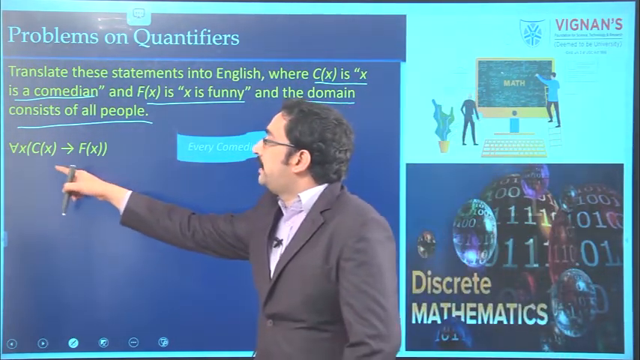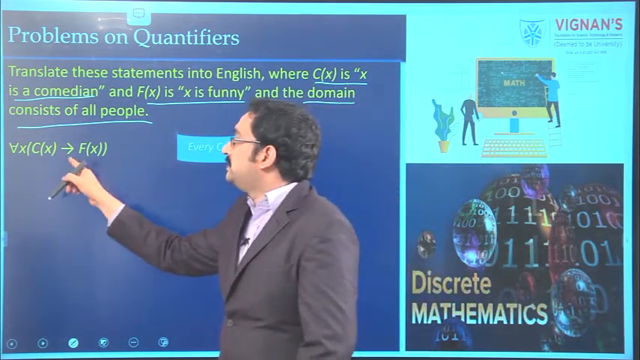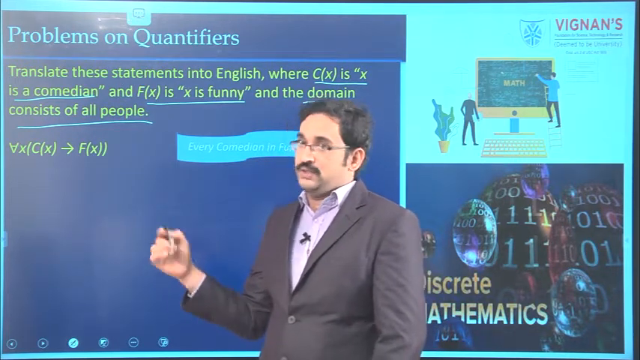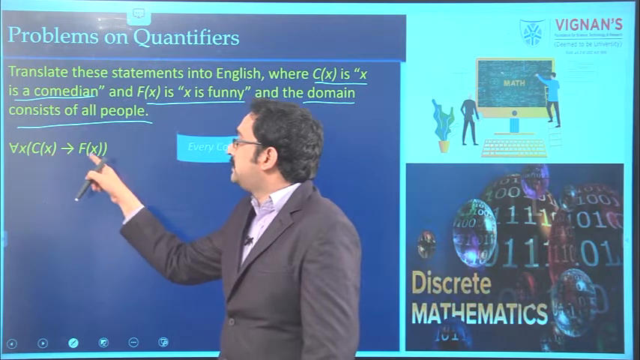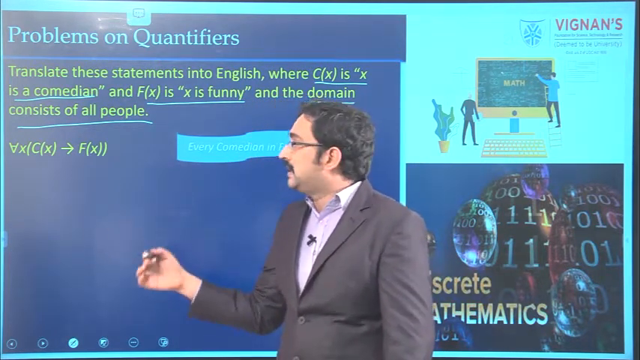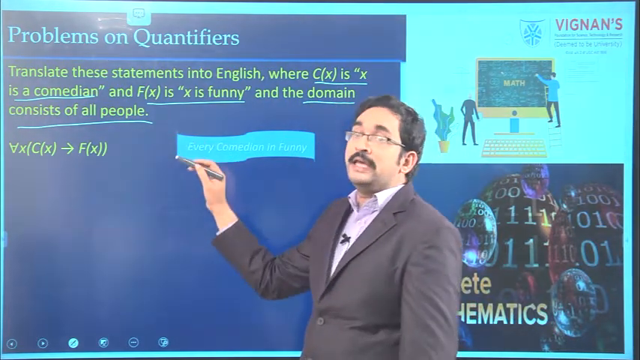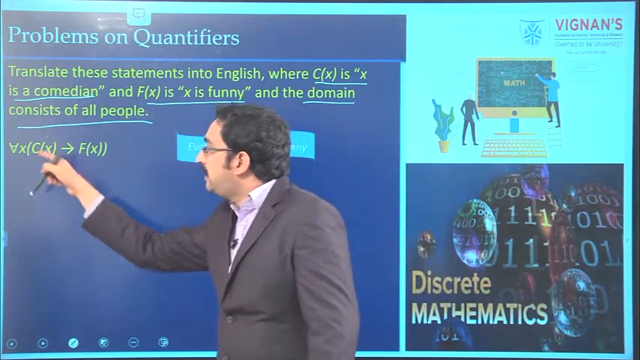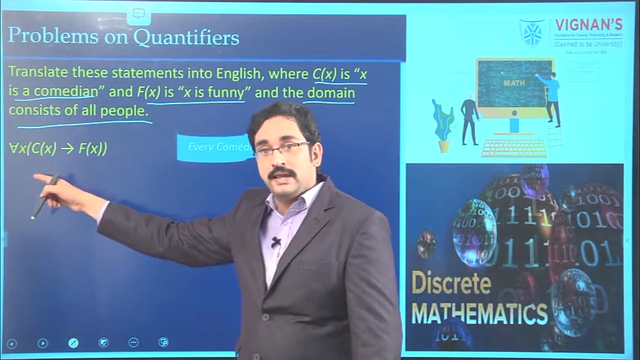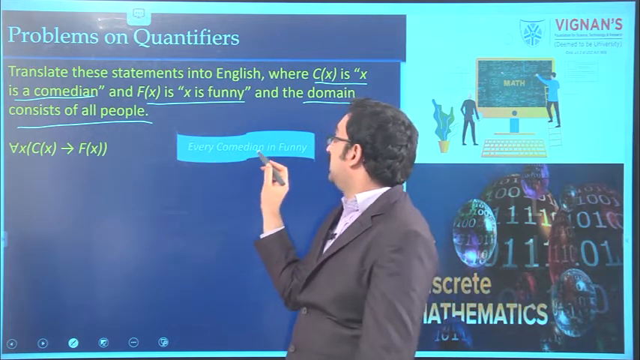First one is for all x, C of x implies F of x. Implication means we know that P implies Q can be expressed as if P then Q. So C of x implies F of x can be understood as if C of x then F of x. That means if x is a comedian then x is funny. That is the meaning of this part. Now here the quantifier is the universal quantifier, for all x. That means we can express this as every comedian is funny.